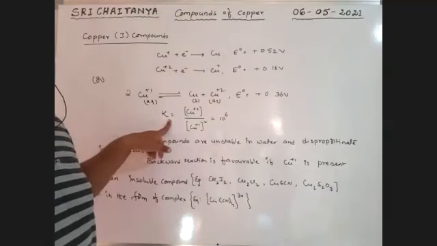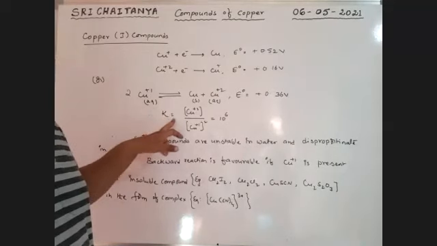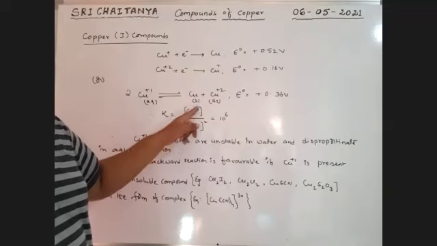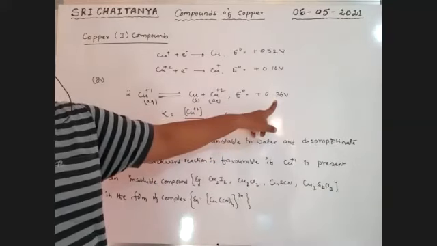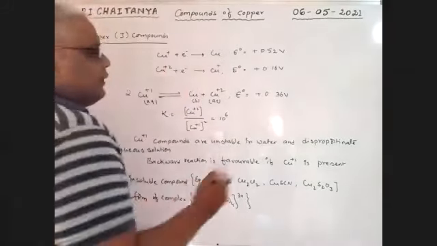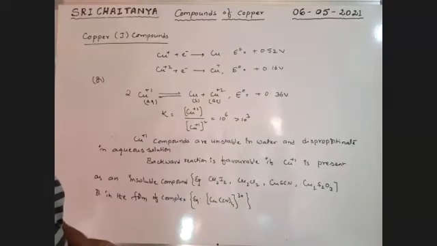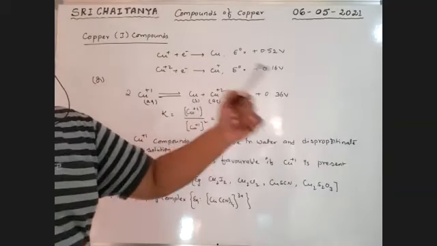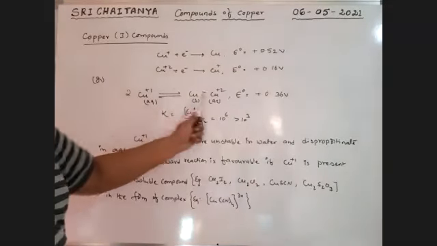Already we know the relation between the equilibrium constant and E0. K is equal to Cu+2 by Cu+1 whole square, where the solid is taken as unity concentration. With the help of this E0 value, K is about 10^6, which is greater than 10^3. Any reversible reaction whose equilibrium constant is greater than 10^3 almost goes to completion. That means the forward reaction is favorable.